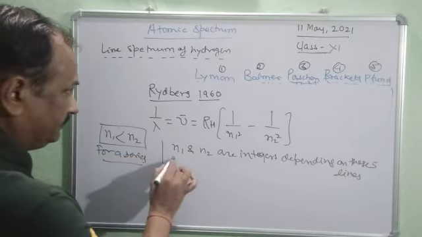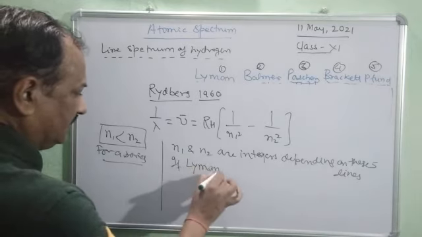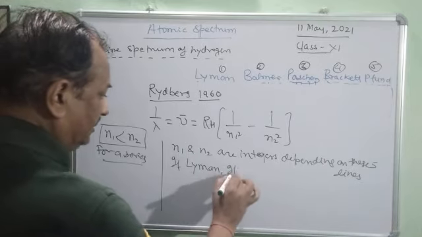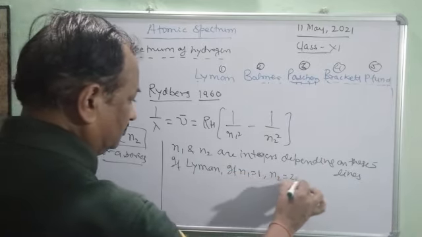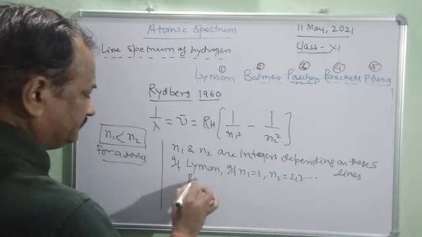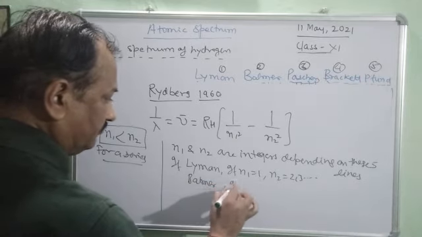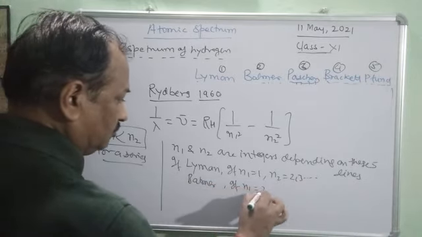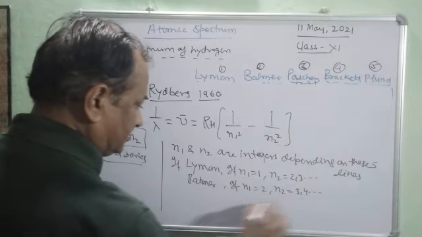And if we take the Lyman series, if n1 is equal to 1, then n2 is equal to 2, 3, etc. For Balmer, n1 is equal to 2, then n2 is equal to 3, 4, etc.